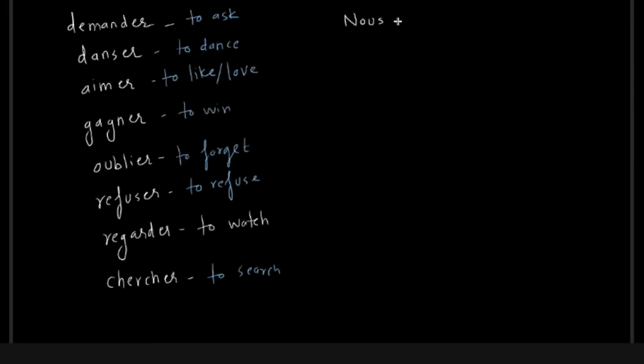Nous gagnons. Nous gagnons is we are winning or we win, both, correct? You refuse or you're refusing. Do you want me to say it as tu or vous? Tu, informal. Tu refuses. So let's go back a little.